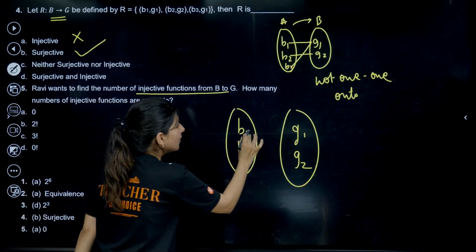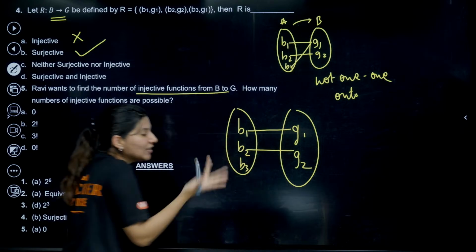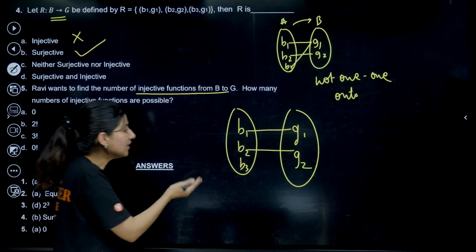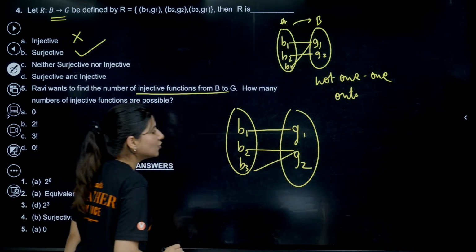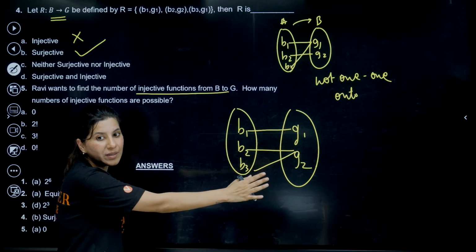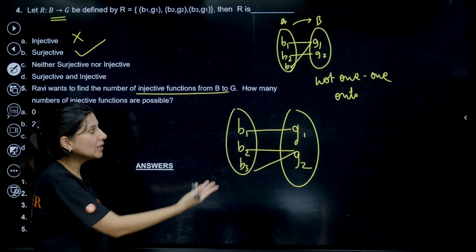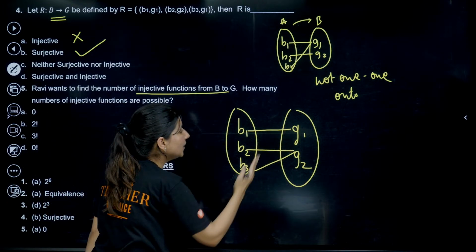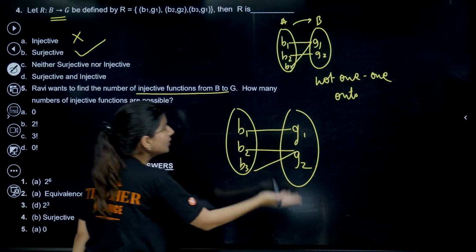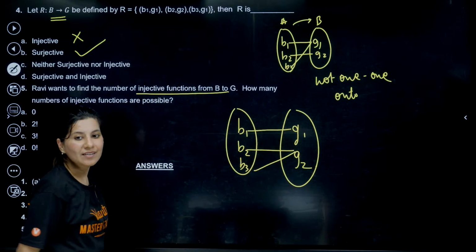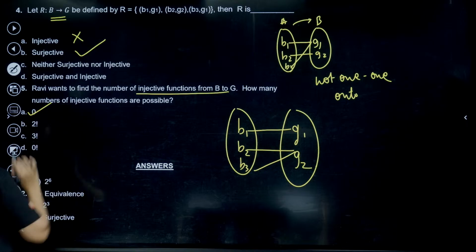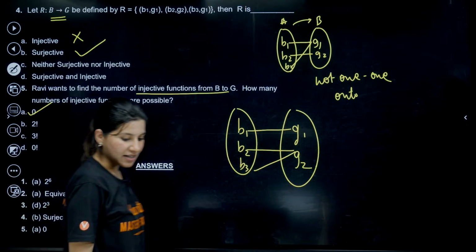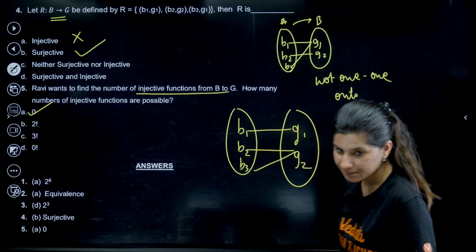If 1-1, this B3 will be left out. B3 will have no other option. If you don't connect B3, it will not be a function. And if you connect B3 with either G1 or G2, then it will not be 1-1. So that's why 0. Again, case study done.